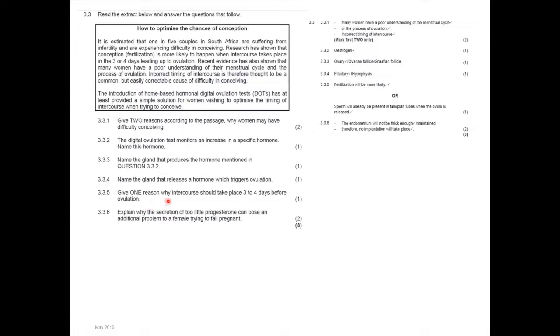And then give 1 reason why intercourse should take place 3 to 4 days before the ovulation. Because then the sperm is already present, and it will give the sperm good chance to get to the ovum for fertilization to take place more easily or more likely. Okay. So the memo wanted: fertilization will be more likely, or sperm is already present in the fallopian tubes when the ovum is released. 3.3.6.